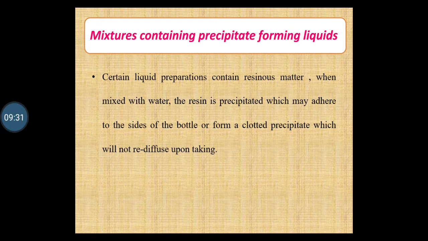An example of such a type of mixture is potassium iodide 2 gram, tincture lobelia ether 4 ml, tincture stramonium 16 ml, chloroform water added up to 90 ml to make up the volume. The direction is given as 1 dessert spoonful to be taken 4 times a day.